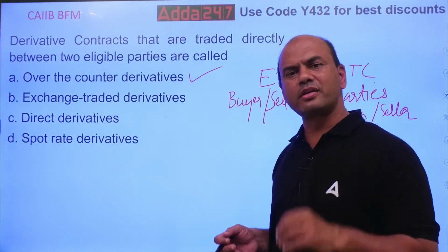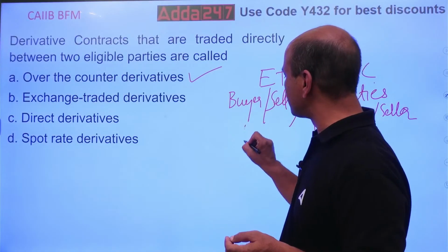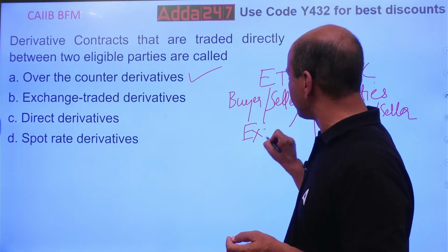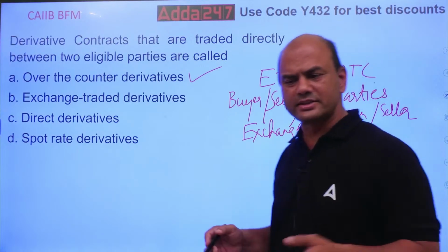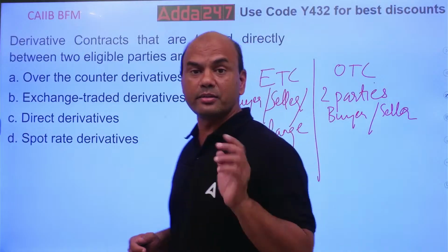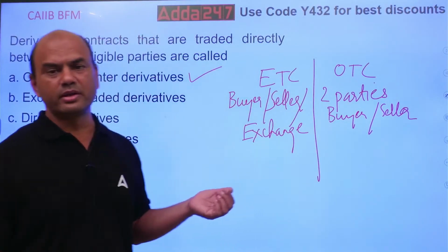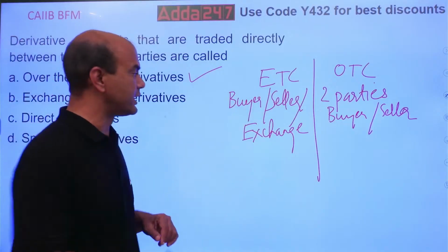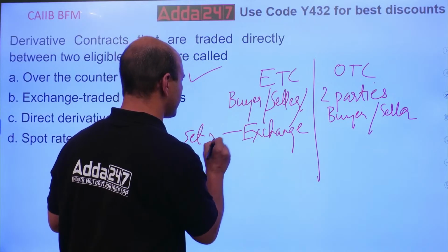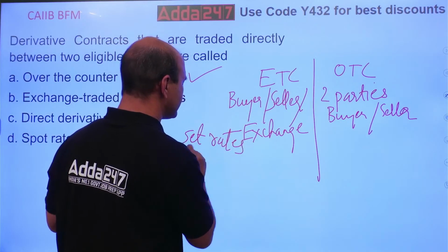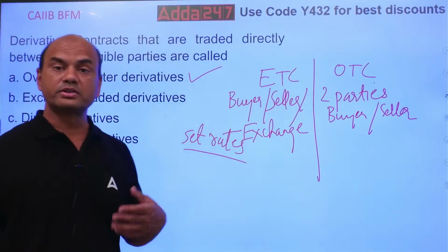Why? Because there is a third party in between, called the exchange, NSE or BSE. The third party sets the rules. It doesn't let the buyer and the seller meet each other. It creates a pool of stocks and funds.